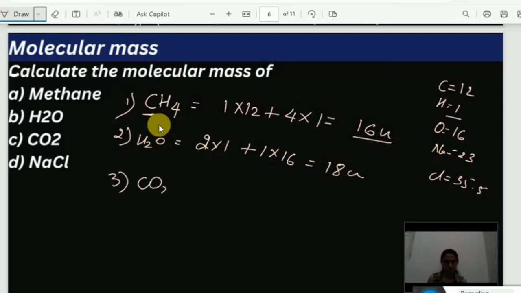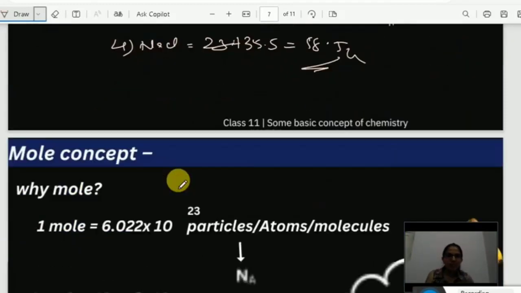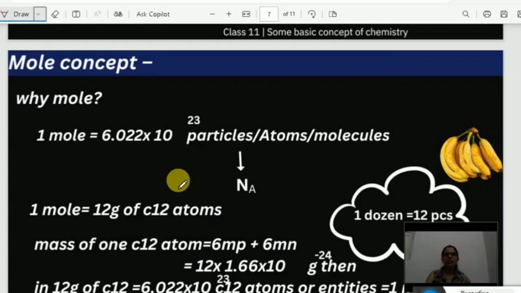Third one, CO2. Carbon 12 plus 2 oxygen we have. Oxygen is 16. Okay, 12 plus 16 twos are 32, so 44 U. They look same. NaCl we have already solved in the previous. Okay, no problem. We will solve it again. Na 23 plus 35.5, 58.5.